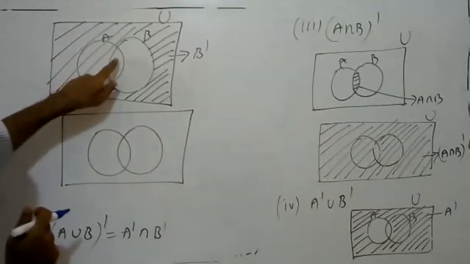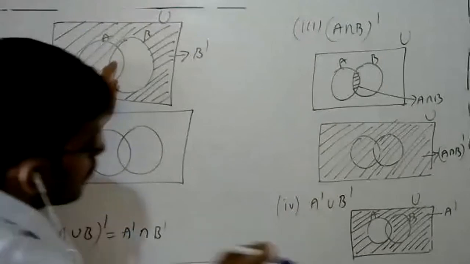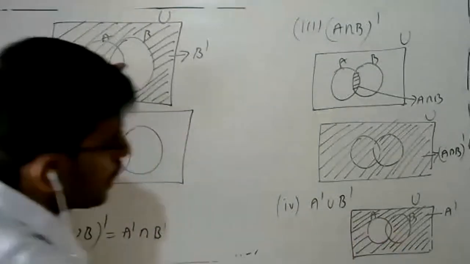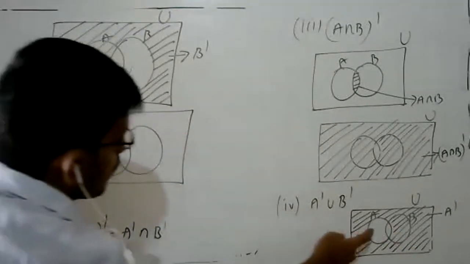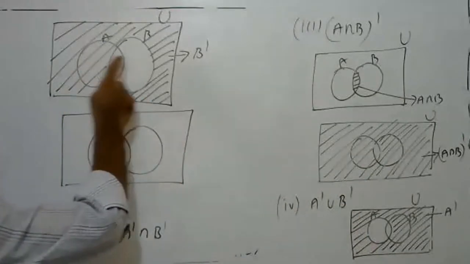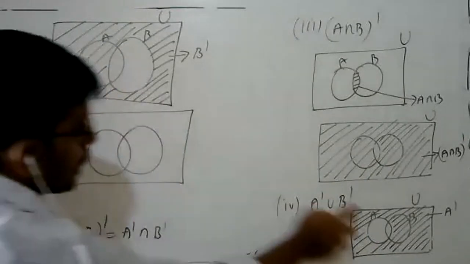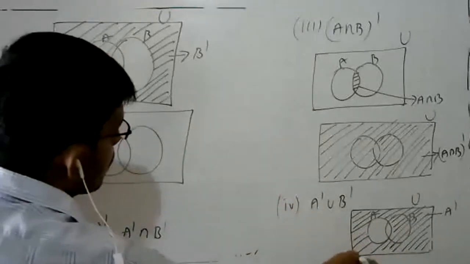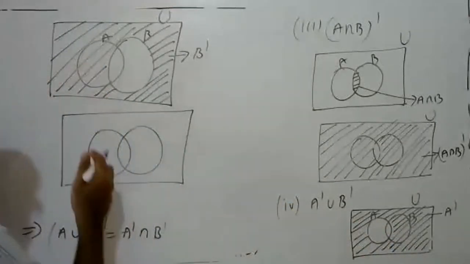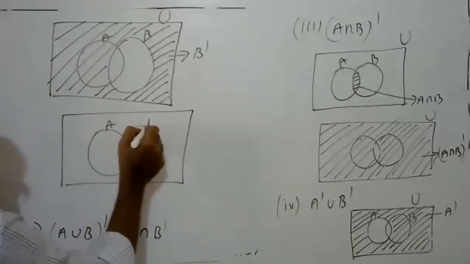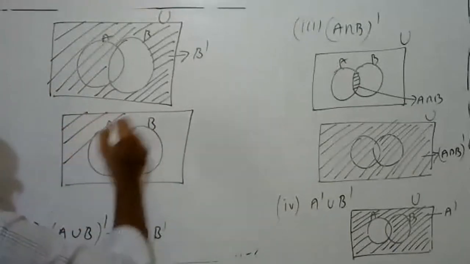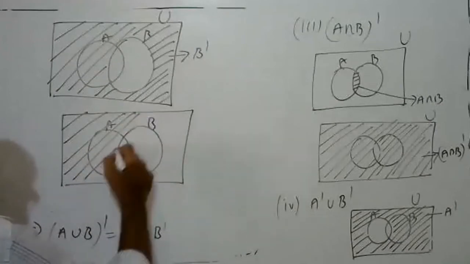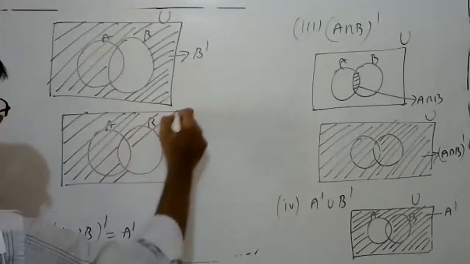But here look at that, this region is not covered. Here also this region is not covered in both. Here A is not covered, but here it is covered. Here this portion is not covered, here it is covered. Covered means any one portion covered, either this set covers this portion or this set does, then you can include that. So except this A intersection B, we can get everything.